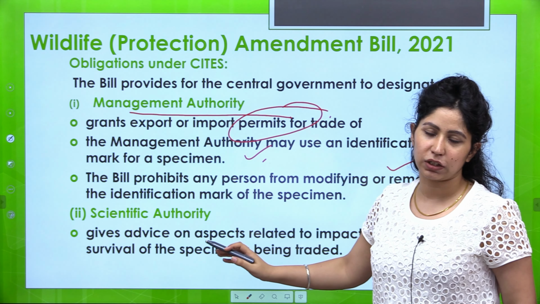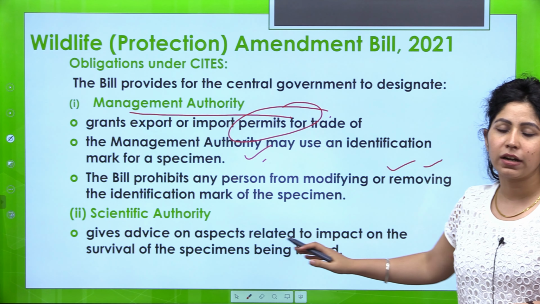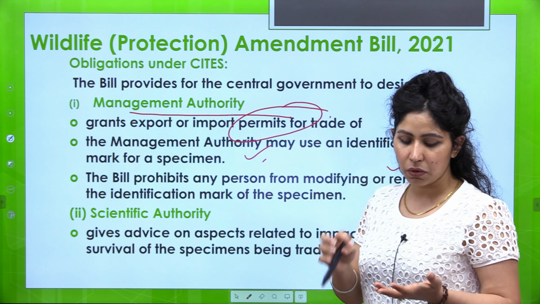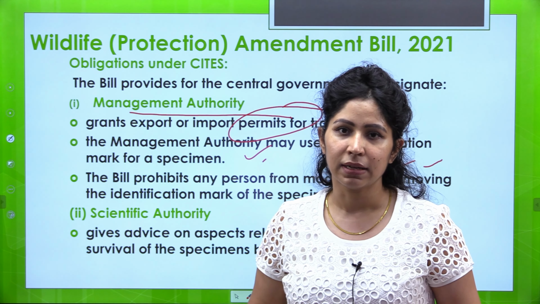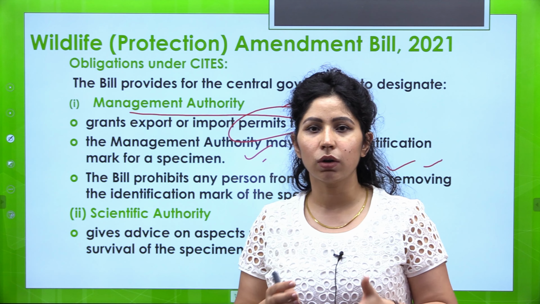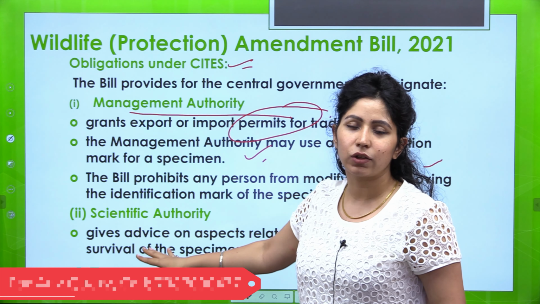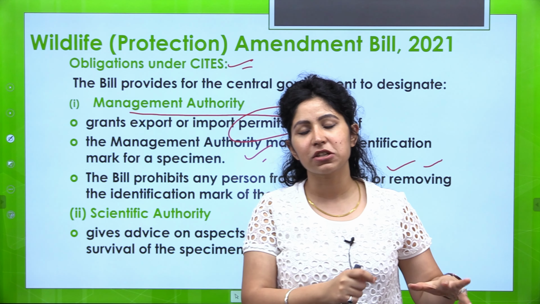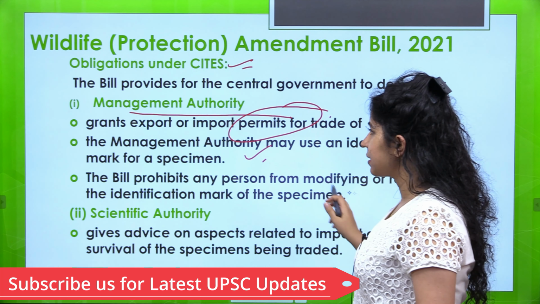The second one is scientific authority. Scientific authority का basically research और data analysis का काम होगा. It will give advice on aspects related to impact on the survival of the specimens being traded. So जिन species का trade हो रहा है उनके survival पर क्या impact पड़ रहा है, to decrease that impact is the main motive of CITES. So to comply with CITES, this second authority has been proposed, which will conduct research and give advice to the government on which species should be traded or not traded, seeing the impact that it is having on their survival.